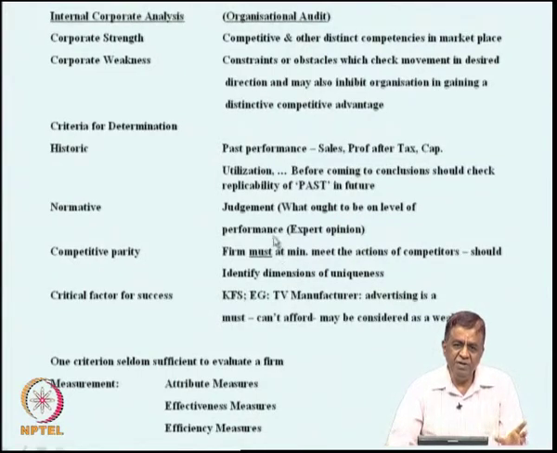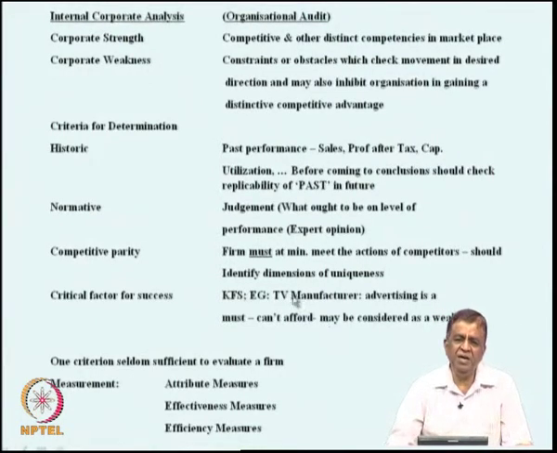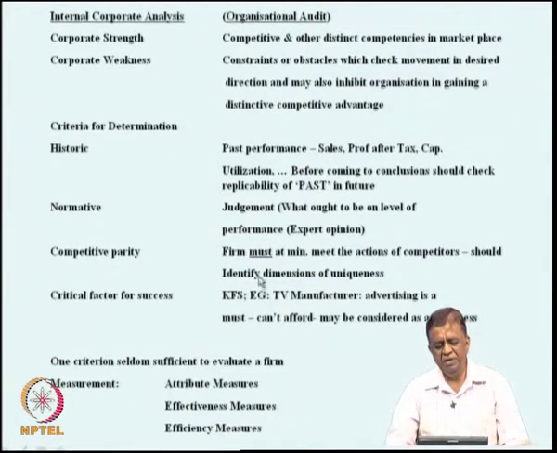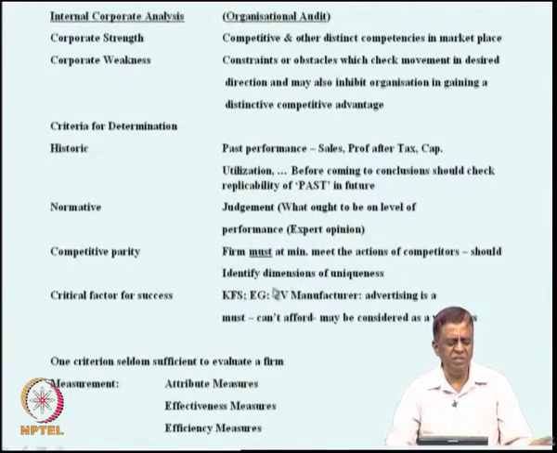Kindly note the mention that was made, one criterion is seldom enough to evaluate a firm. So, you may require a combination of criteria. You may say I will combine historic with KFS, or I will combine CFS with normative criterion, all these types of things which are possible.